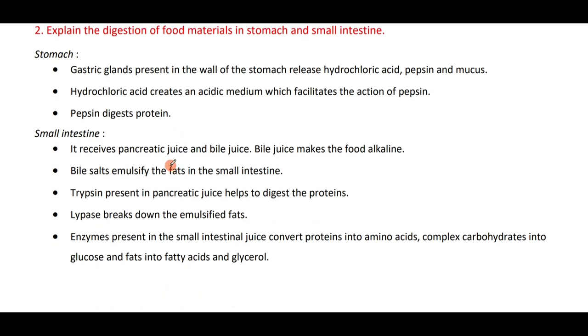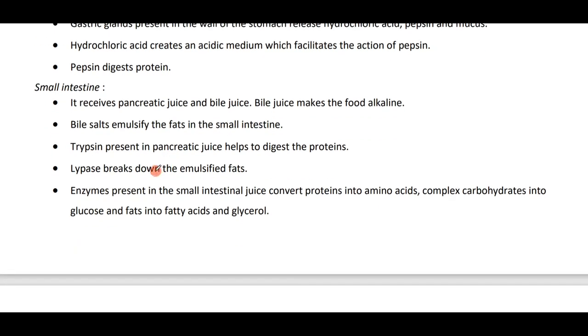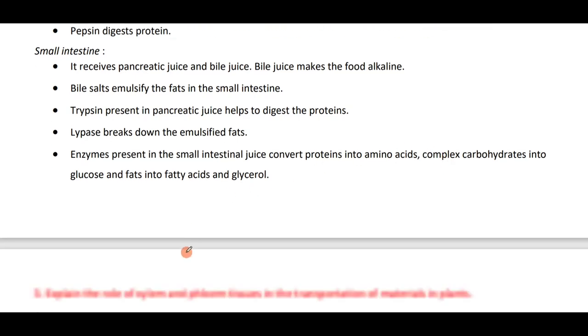Small intestine receives pancreatic juice and bile juice. Bile juice makes the food alkaline. Bile salts help in the emulsification of fat in the small intestine. Trypsin present in the pancreatic juice helps to digest the proteins. Lipase breaks down the emulsified fat. Enzymes present in the intestinal juice convert protein into amino acids, complex carbohydrates into glucose, and fats into fatty acids and glycerol.